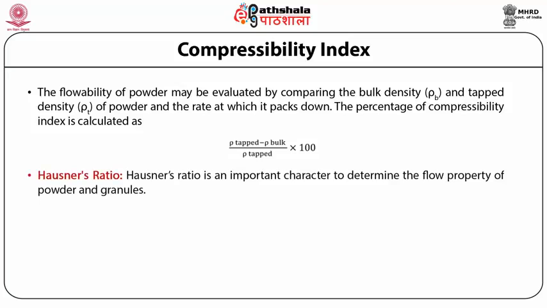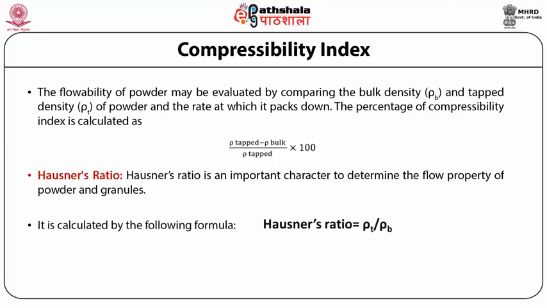Hausner's ratio is again an important character to determine the flow property of powder or granules. It is calculated by using the formula: Hausner's ratio is equal to rho T, that is the density of a tapped powder or granule, divided by rho B, that is the bulk density of the powder or granule.